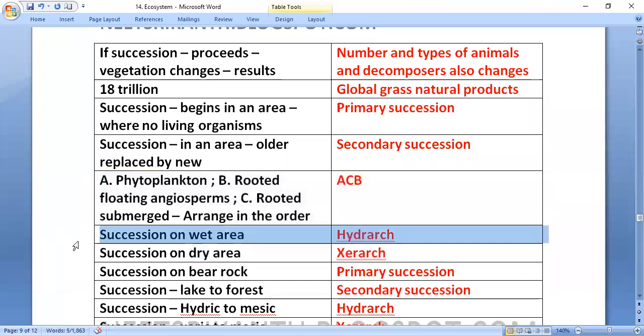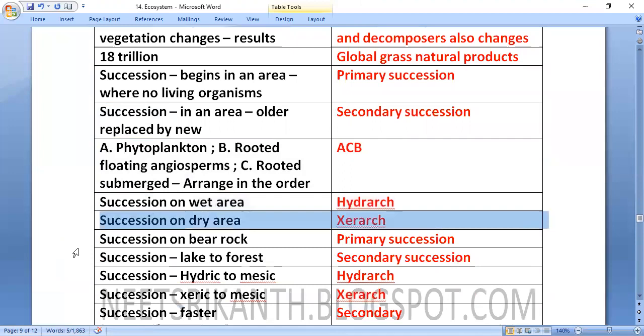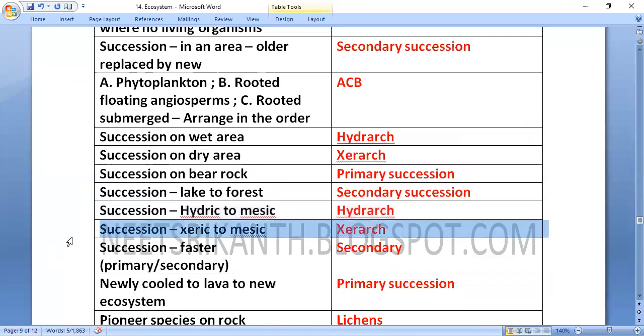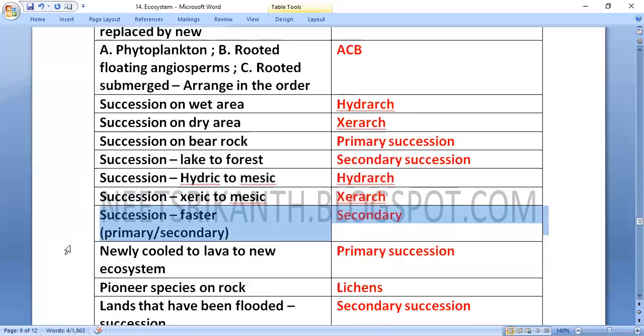Succession on a wet area, hydrarch. Succession on a dry area, xerarch. Succession on bare rock, primary succession. Succession from lake to forest, hydrarch. Succession from hydric to mesic, hydrarch. Succession from xeric to mesic, xerarch. Secondary succession is faster than primary succession.